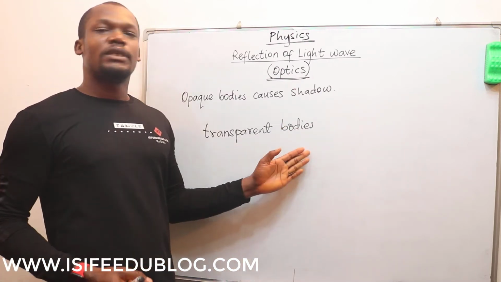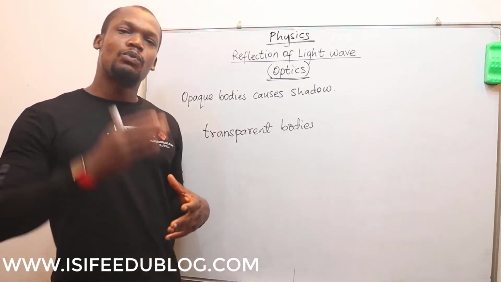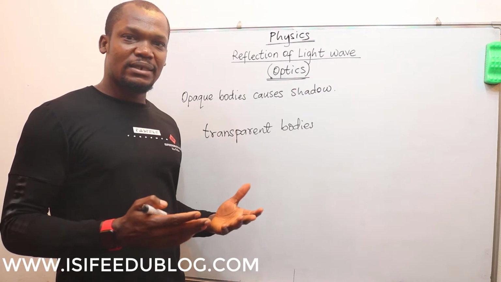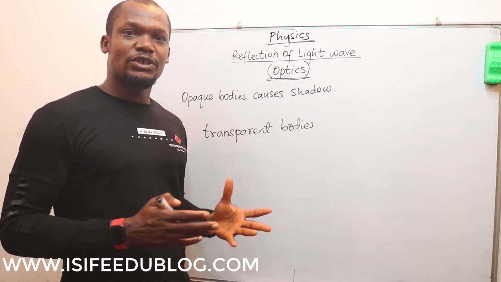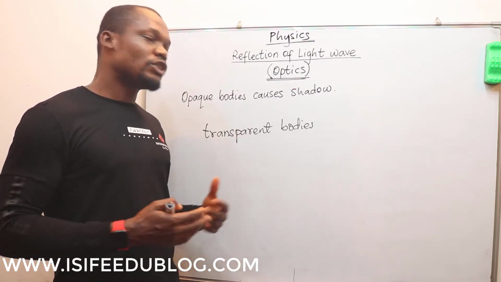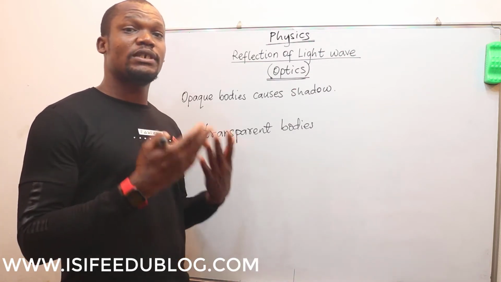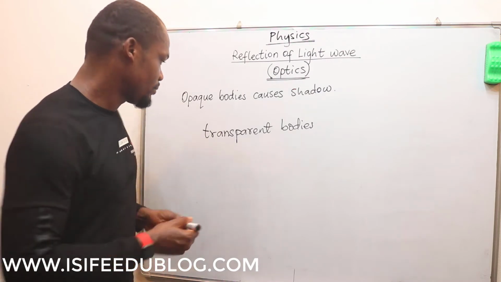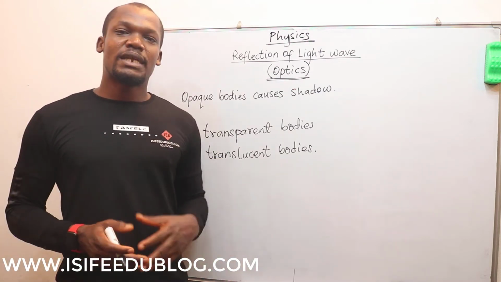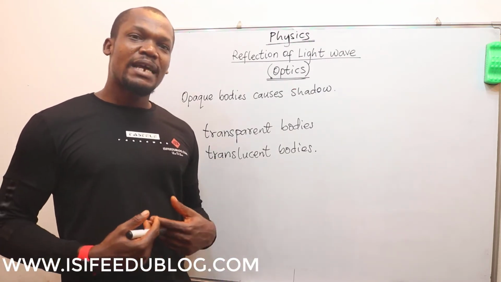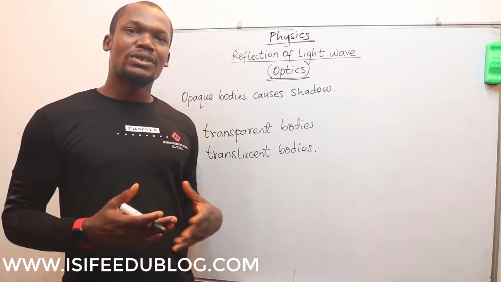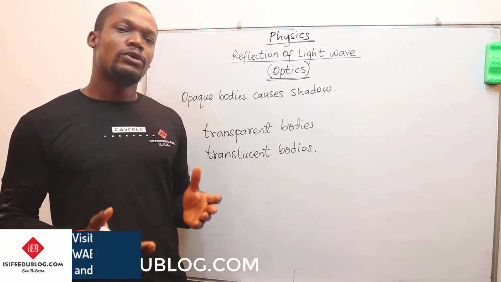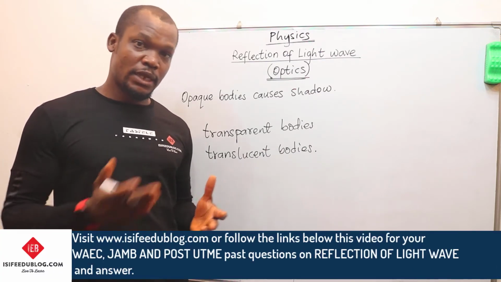The transparent bodies are bodies that allow light to penetrate through them easily. For example, glasses, clear water, and so on and so forth. So we can see that these objects allow light to penetrate through them. The second one is the translucent body. The translucent bodies are bodies that allow light to penetrate through them, but not as easily as the transparent bodies. For example, the pages of our papers.